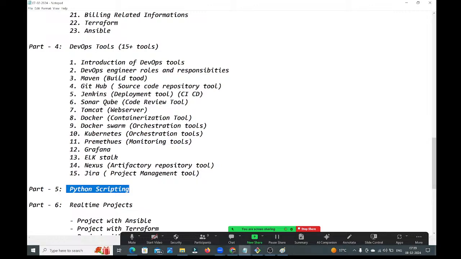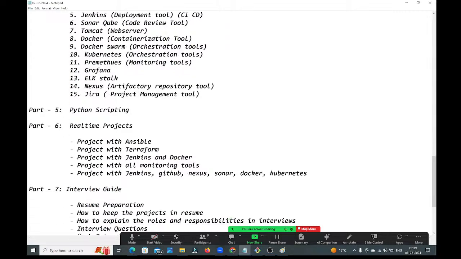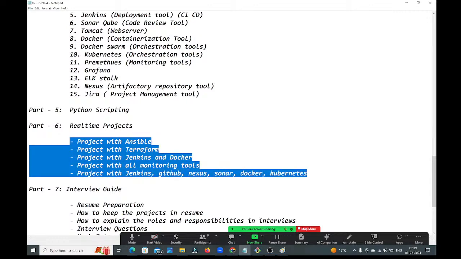Next, real-time projects. We are going to do a minimum of 5 real-time projects, guys. A real-time project on Ansible, a project on Terraform, a project on Jenkins and Docker, a project on all monitoring tools, and a project with Jenkins, GitHub, Nexus, Sonar, Docker, Kubernetes. With all these tools also we are going to do one end-to-end project, guys. All these projects we are going to do practically in the real-time project sessions.